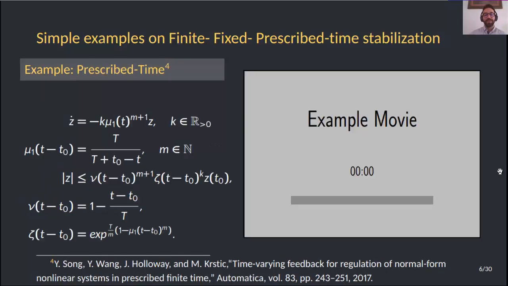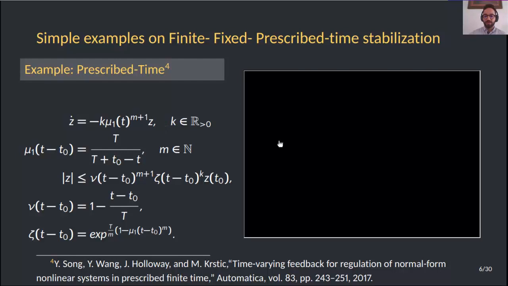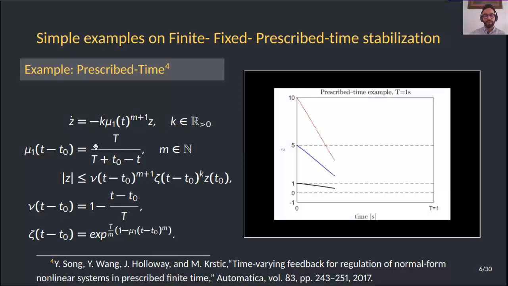That's why another kind of fixed time stabilization, called prescribed time stabilization, was recently proposed in the work of Song et al. For instance, this differential equation has a solution that goes to the origin in a time no longer than this capital T that I'm showing here. And that's called prescribed time. In this work, we will be developing a controller that works with prescribed time stabilization.